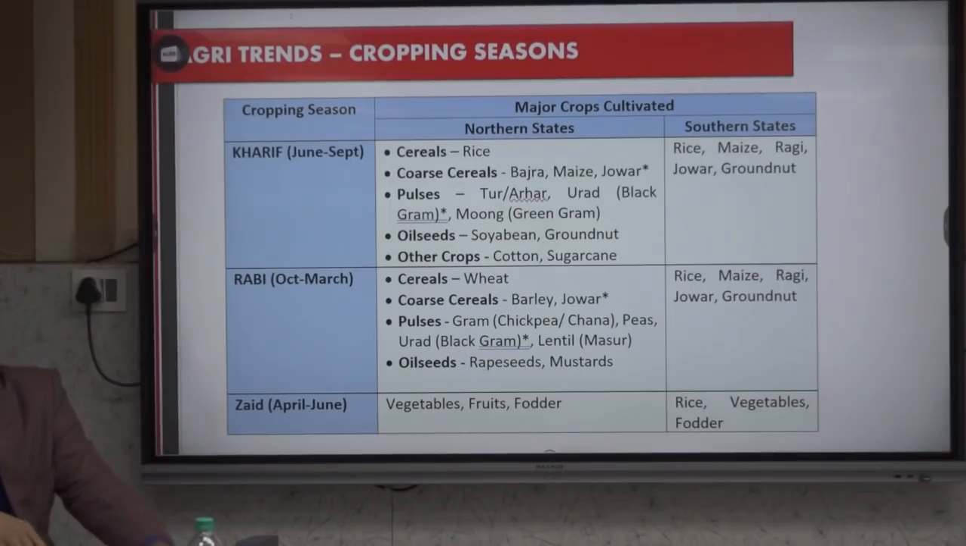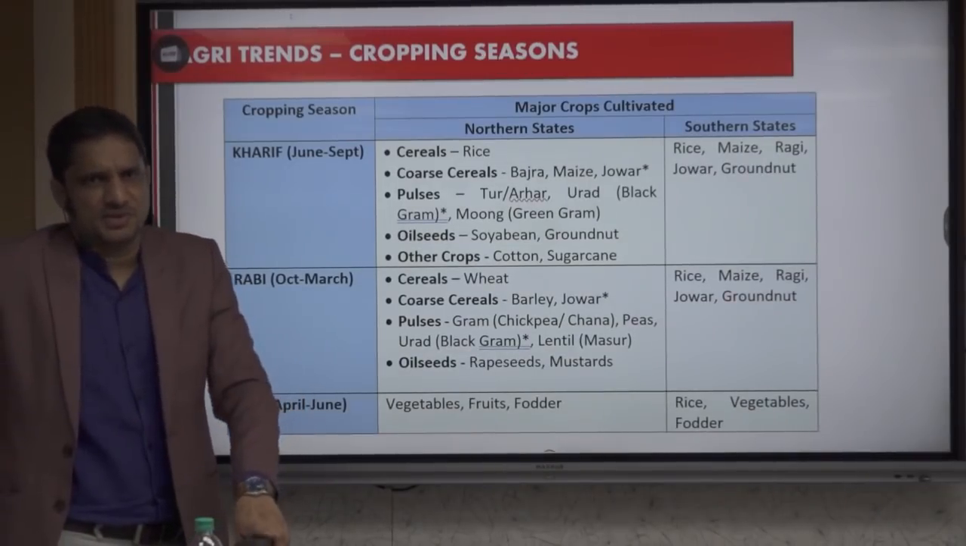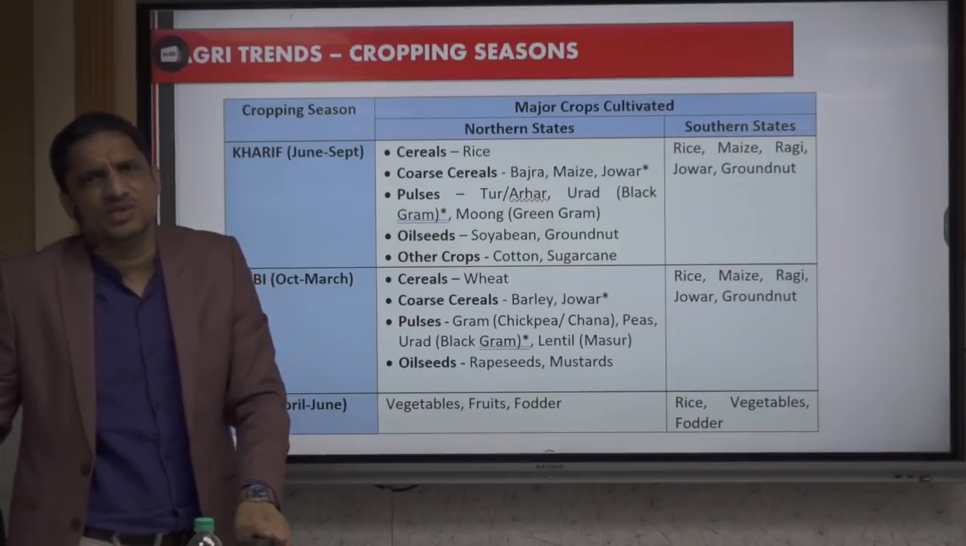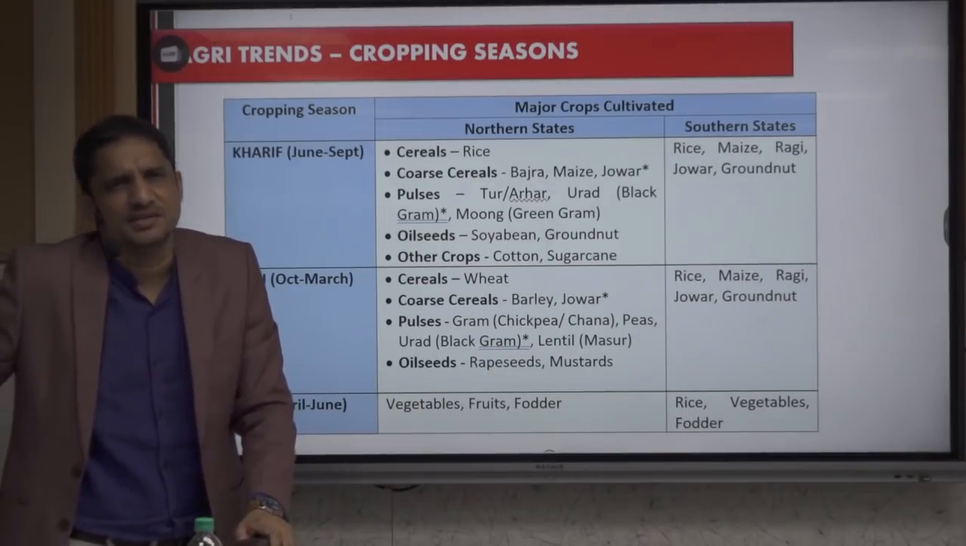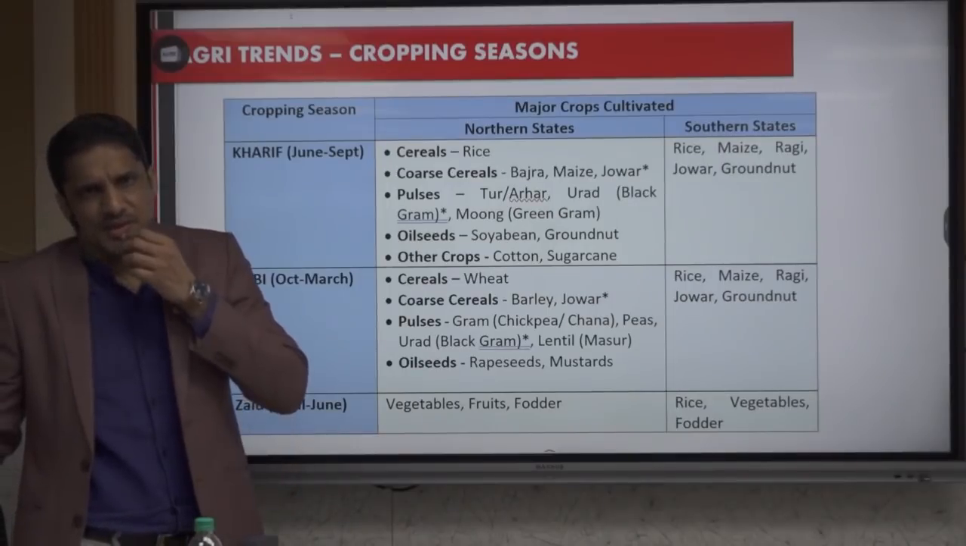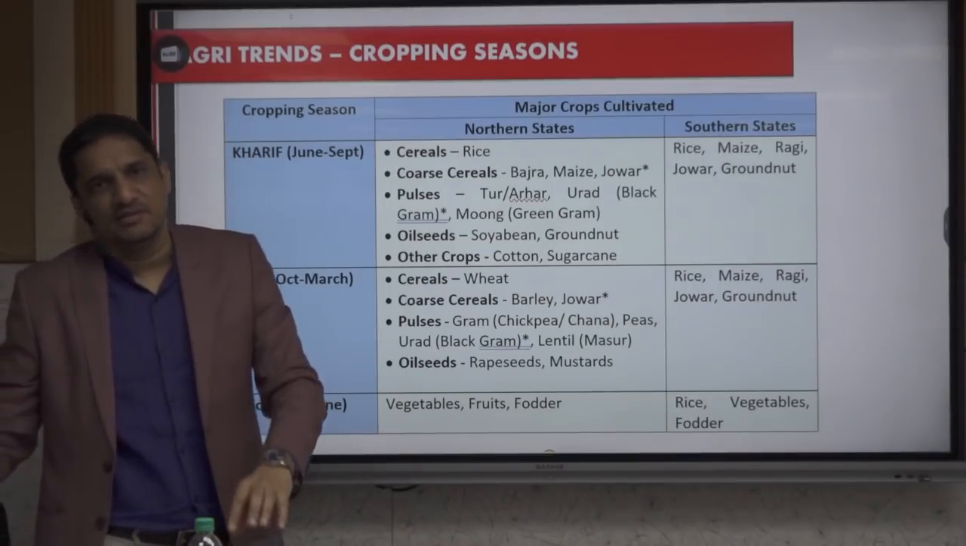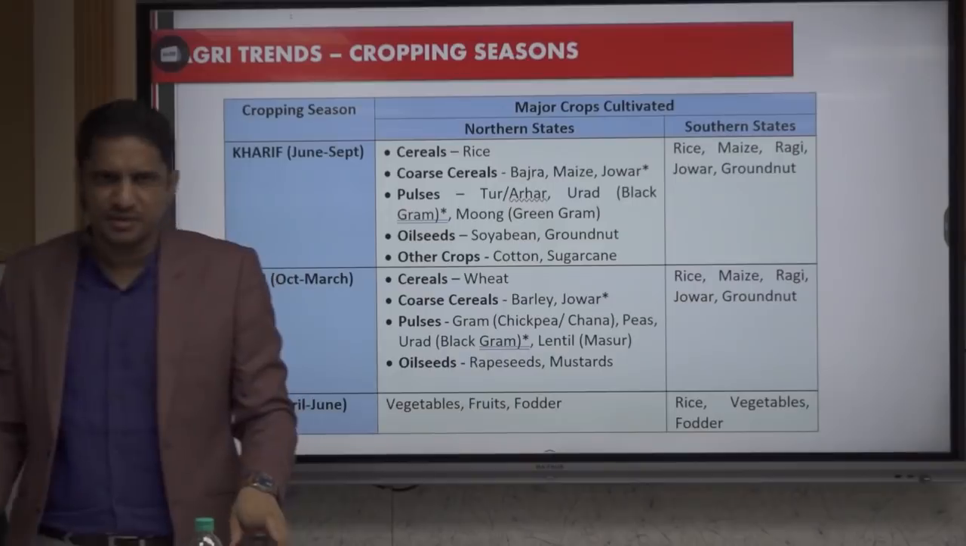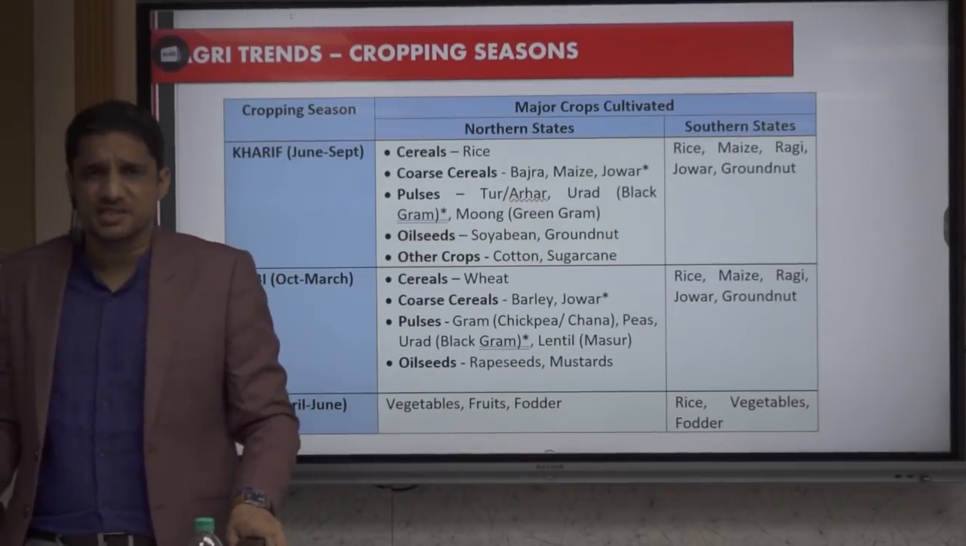I have no clue. That might be in the micro level, it is possible. If I have huge, because the temperature remains the same only. So if I have huge irrigation or something, I can grow. Or maybe some specific variety of rice can be grown. But that is one exception.